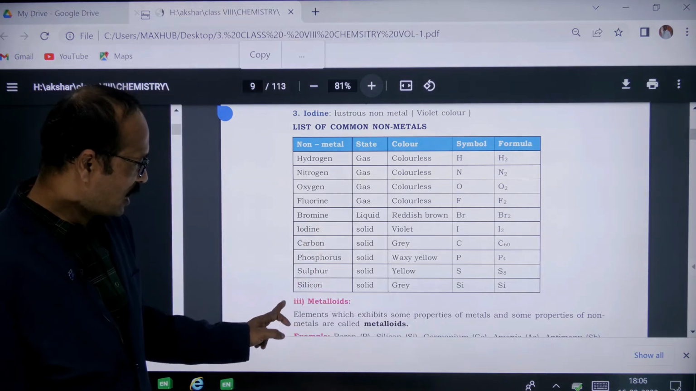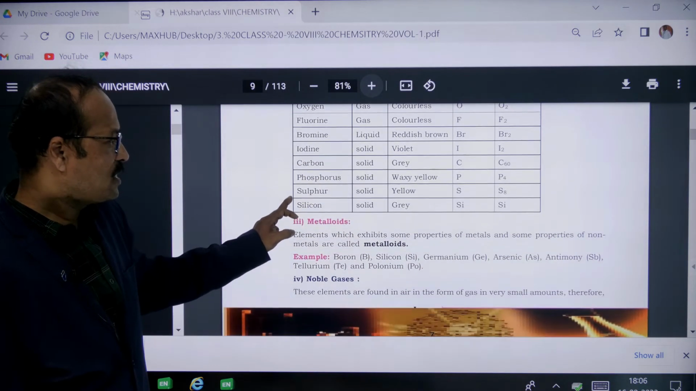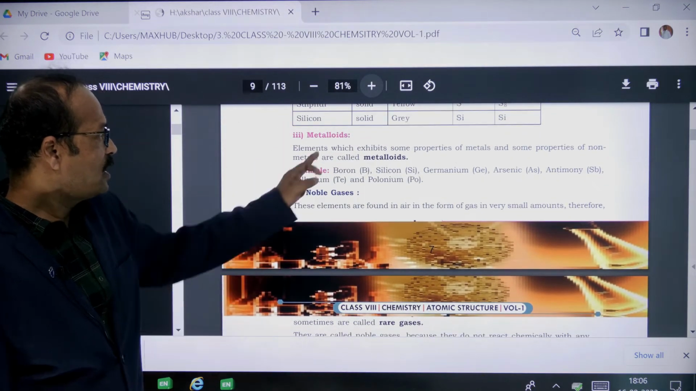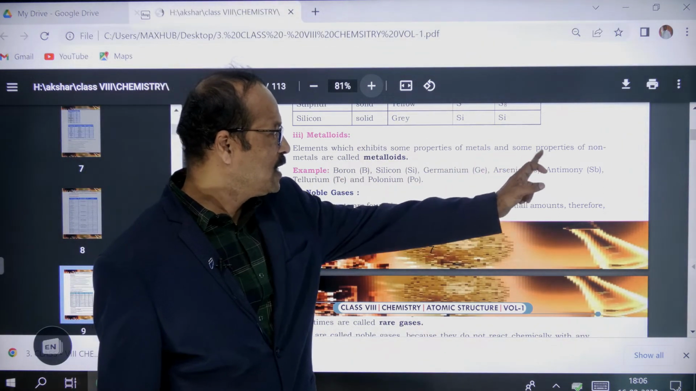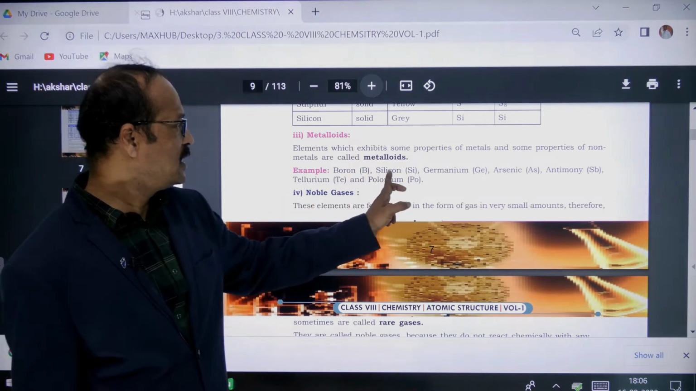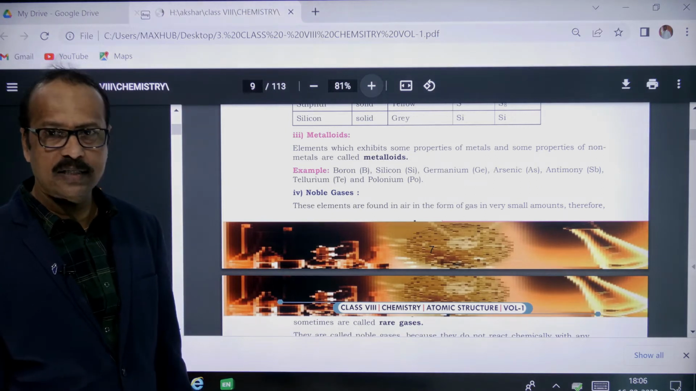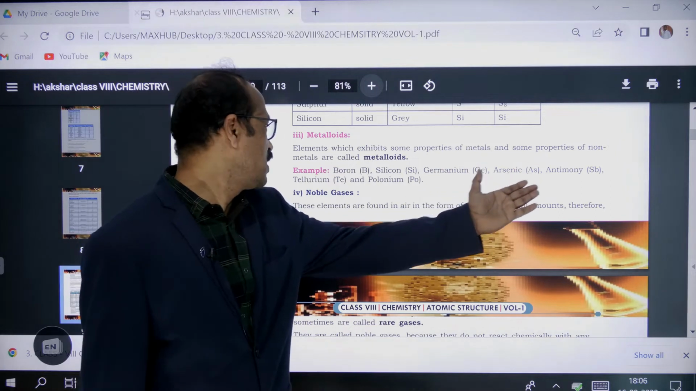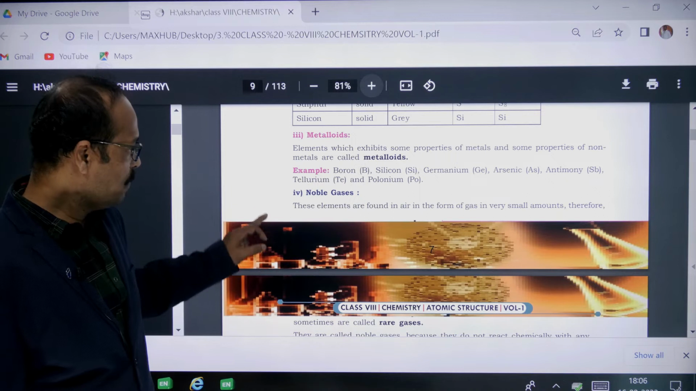Then we discuss the metalloids. Metalloids means semi-metals. Semi means half. Some properties of metals and some properties of non-metals are there, and they are called metalloids. So elements which exhibit some properties of metals and some properties of non-metals are called metalloids. Important metalloids are silicon and germanium. Apart from this, we can take arsenic, antimony, tellurium, polonium, and boron as examples of metalloids, right?